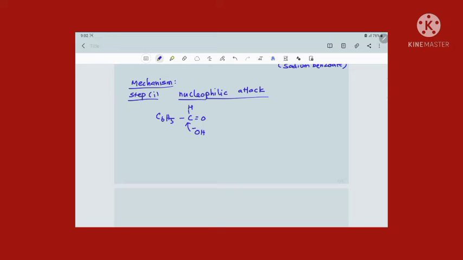It makes a new bond here, and by that time one bond pair moves to oxygen, so it becomes single bond O minus. This gives C6H5 single bond CH, with OH and O minus branches. This is a species with a negative charge, so we call it an anion. As a result of nucleophilic attack, we get an anion from benzaldehyde. This is the first step of Cannizzaro reaction.